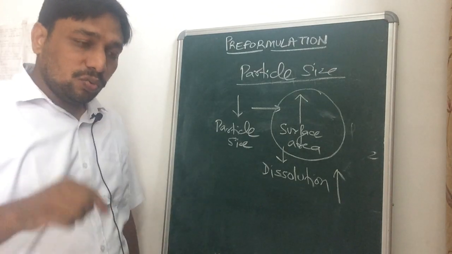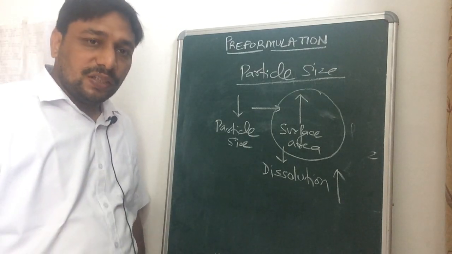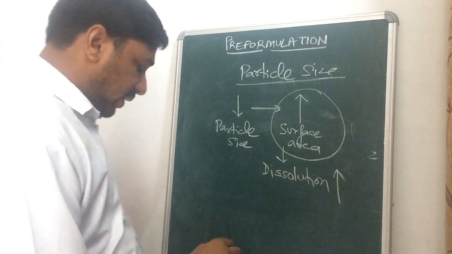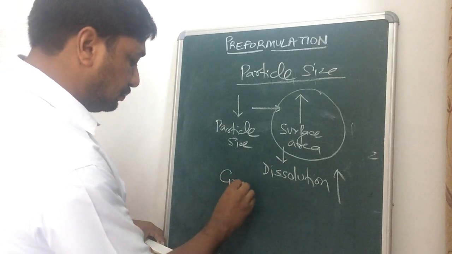So we have to study the particle size of the drug, and there is one example for the drug, that is griseofulvin.